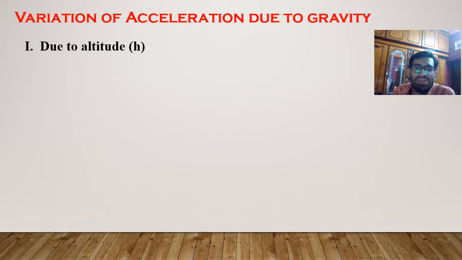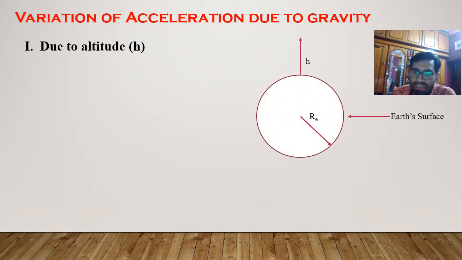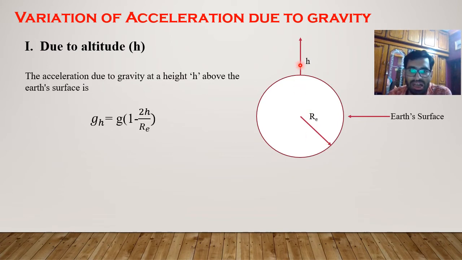So now the variation of acceleration due to gravity. At first, we will discuss what is the effect of altitude. Okay. So this is a schematic. It is the Earth's surface, and Re is the radius of the Earth. H is the height. So the acceleration due to gravity at a height h above the Earth's surface will be like this: gh equal to g into 1 minus twice of height divided by the radius of the Earth.